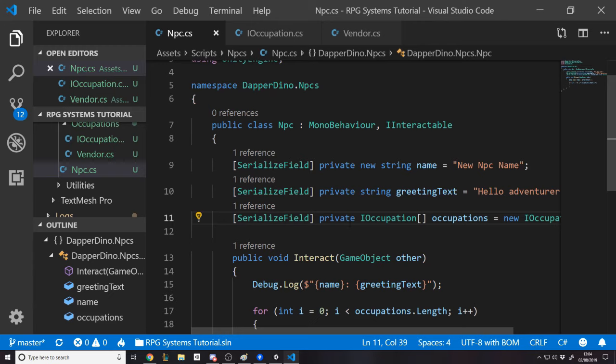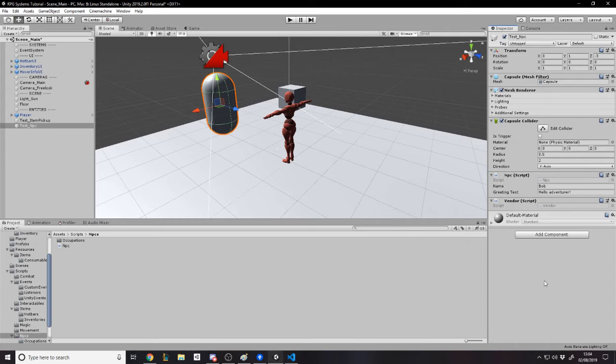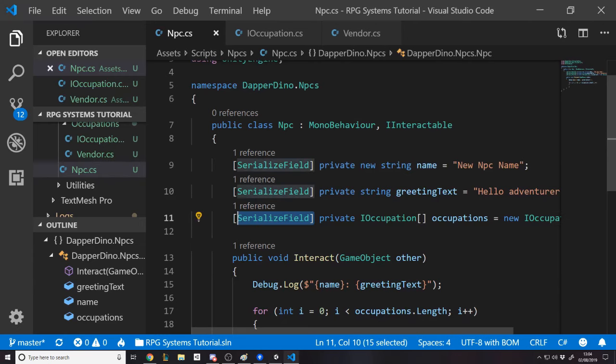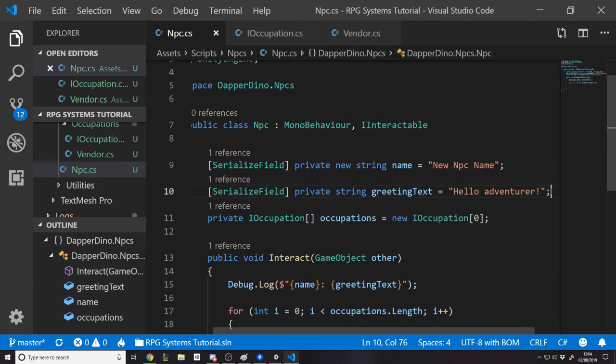So normally I might just drag them in and order it in the way I want. Now, when it comes to calling GetComponents in Unity, as far as I'm aware, and from what I've seen in the past, it does it in order. So as long as you order your occupations in the order you want them to appear on the UI, it will work just fine. So we want to actually keep it as just a private array, like so.